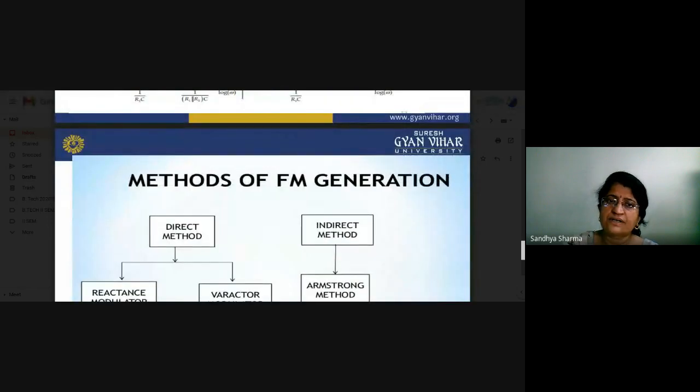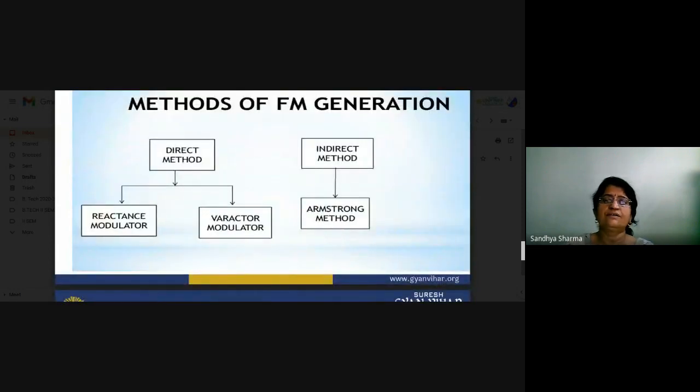Now at last we have to see the methods of FM generation. First of all, we have divided our frequency modulation system into two parts: the direct method and the indirect method. If we are talking about the direct method, there are two types: first is the reactance modulator and second is the varactor modulator. These are the two methods by which we can generate frequency modulation. And the indirect method is basically the Armstrong method. In our further slides we will see how it works.